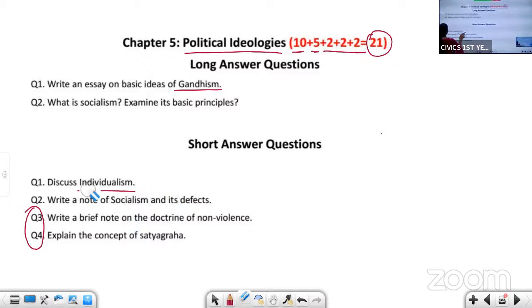And defects of socialism can be discussed when we study the basic principles. So let us move to the next slide.